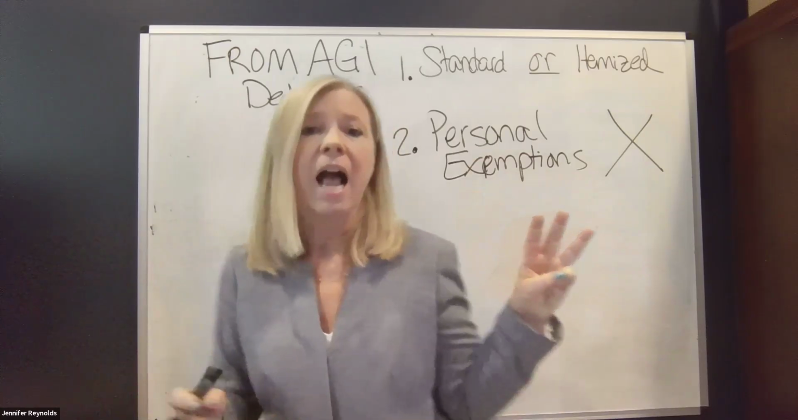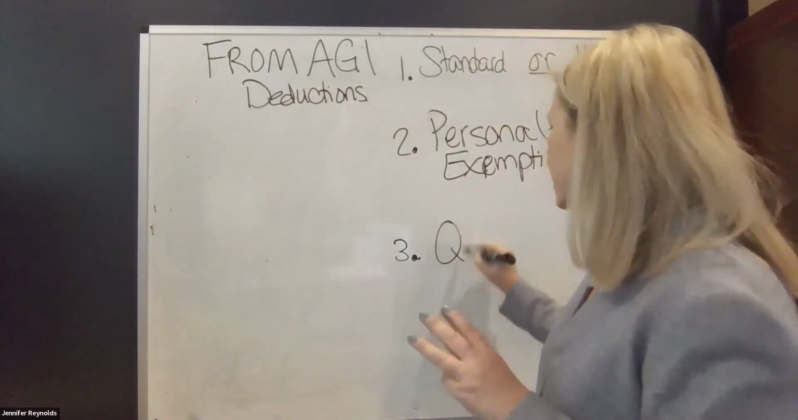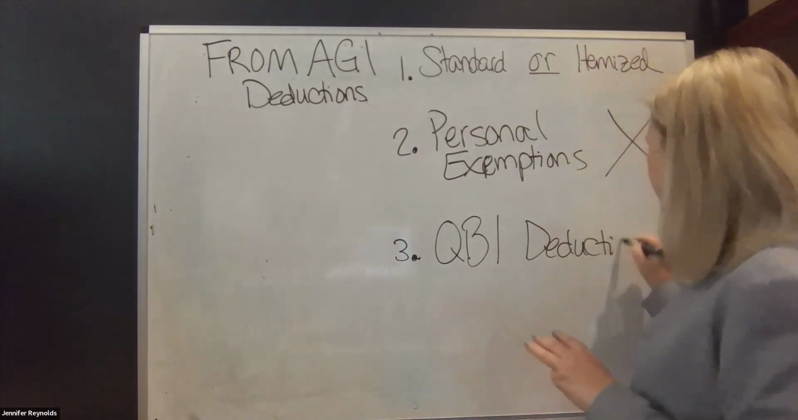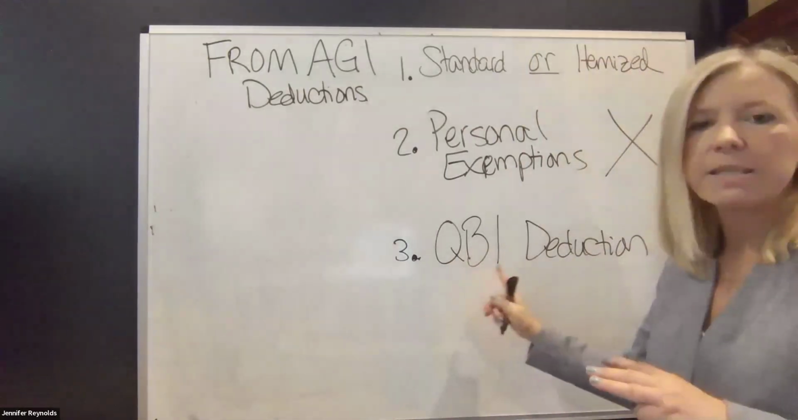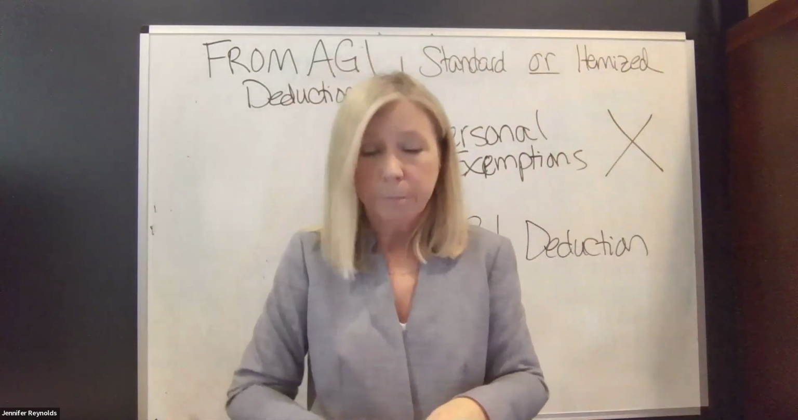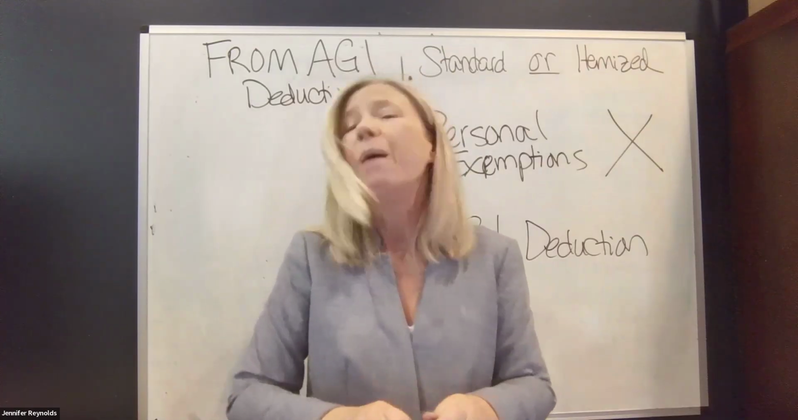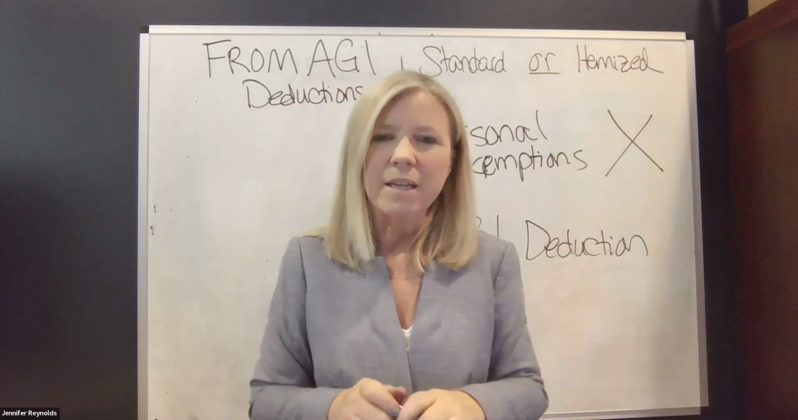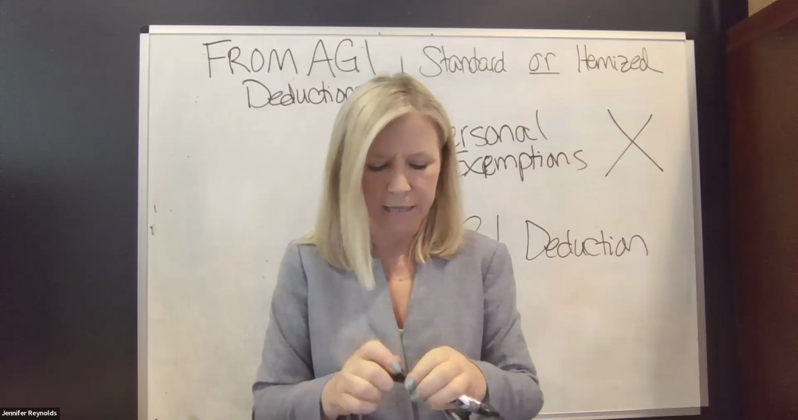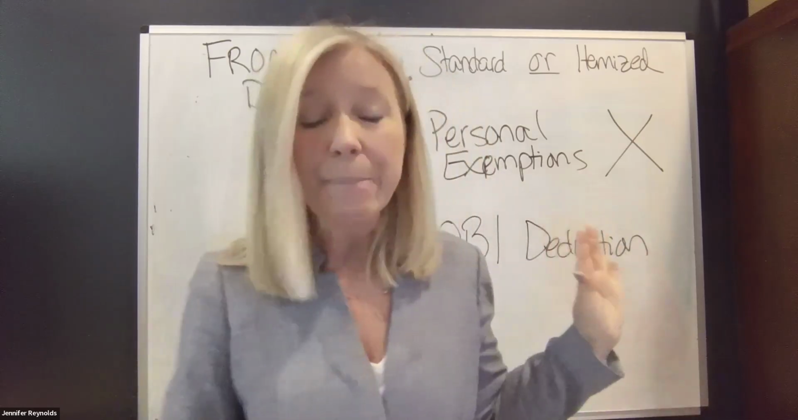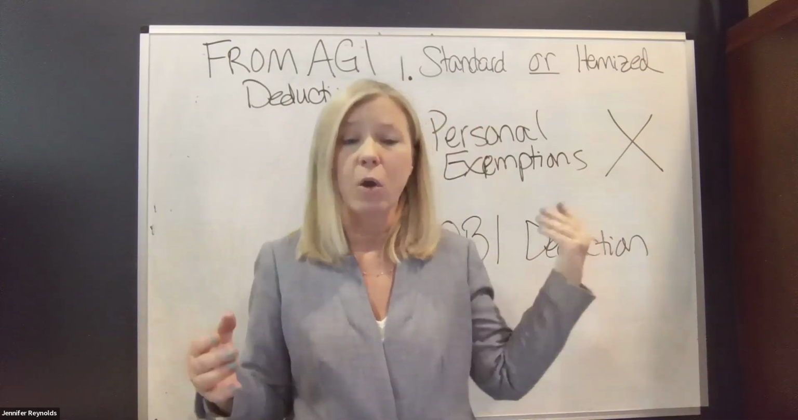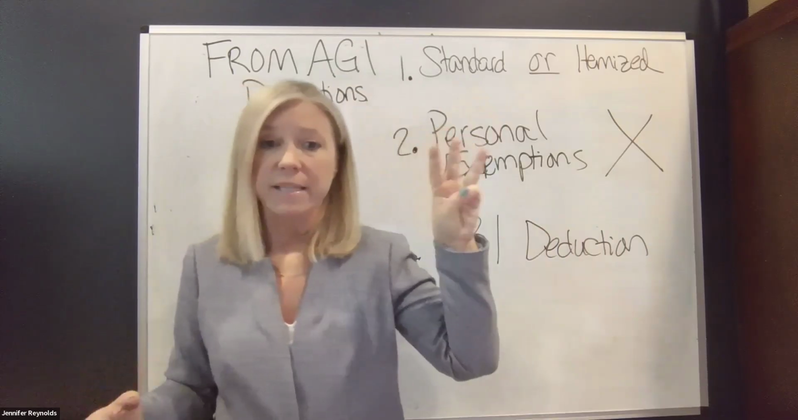And then the third type of from AGI deduction is called the QBI deduction. That stands for qualified business income. This is a deduction that an individual taxpayer would take, but it's got that name business in it, so the individual taxpayer is going to own a business of some sort in order to take this deduction. We get deeper into the QBI later on, how to do it, how to figure it out. For now, I just want you to know that it is one of the three from AGI deductions.